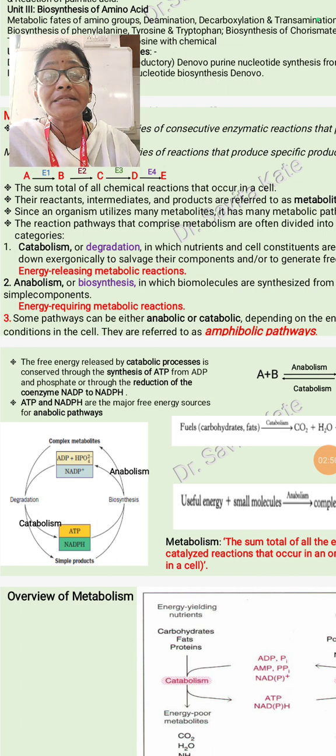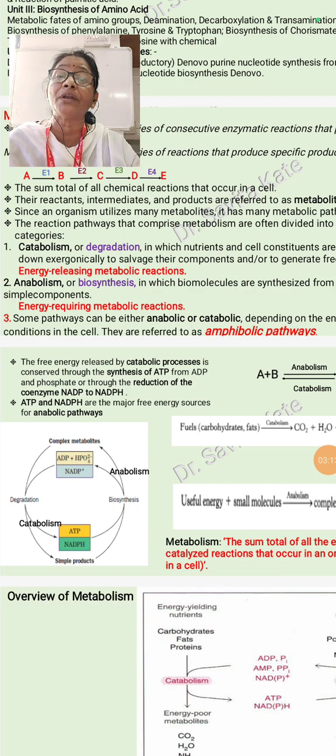So metabolism is the enzymatic series of reaction, and there are three types of metabolism. Basically there are two types, catabolism and anabolism, but some pathways are amphibolic. If few of their reactions are catabolic and few of their reactions are anabolic, such a pathway in which both mechanisms are going on we refer to as an amphibolic pathway.